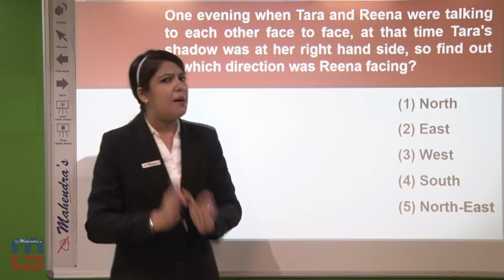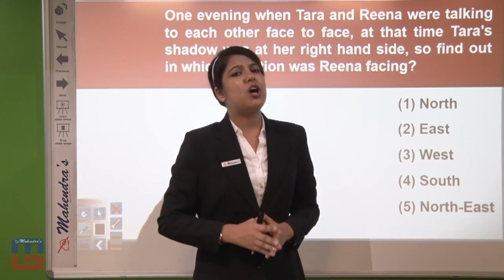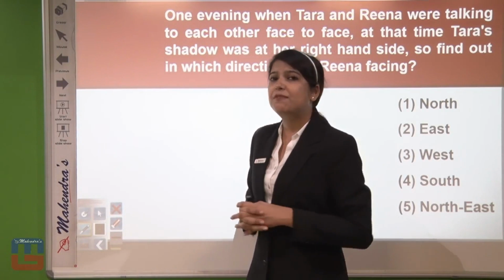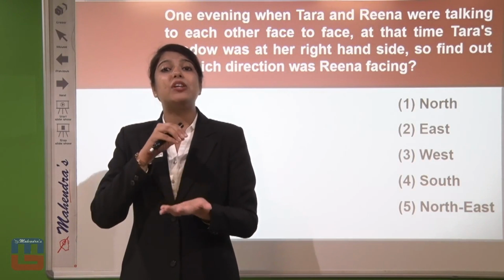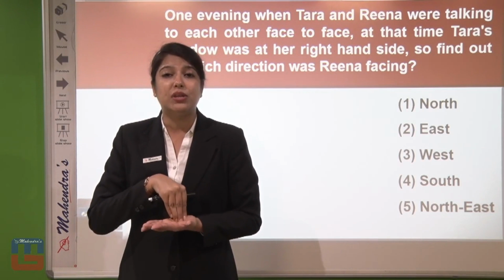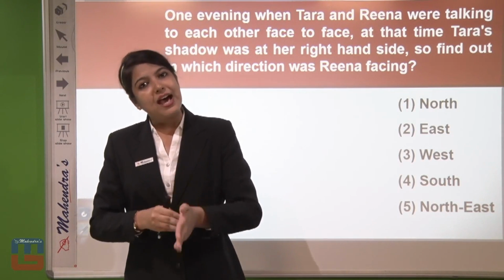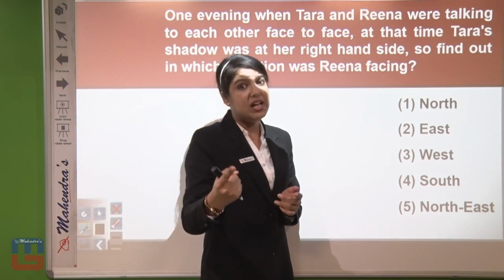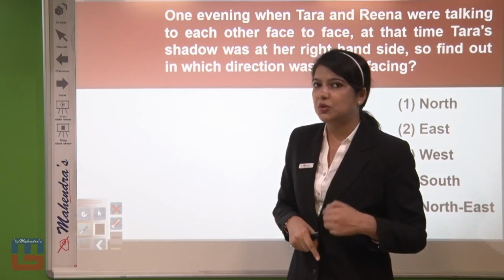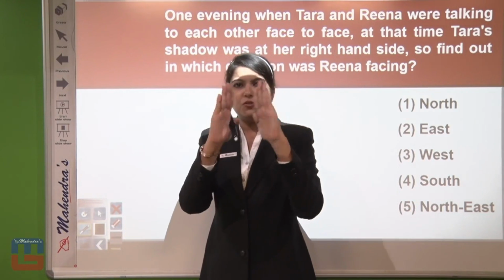No worries about that, because when you are taking Tara as your center, you will consider Tara for finding the answer. And once you get Tara's facing direction, definitely Reena is opposite to her because they are talking face to face.